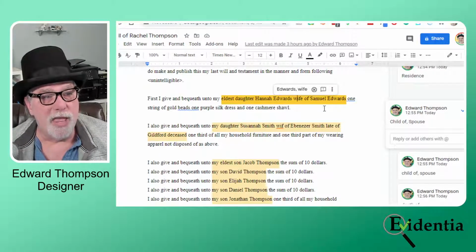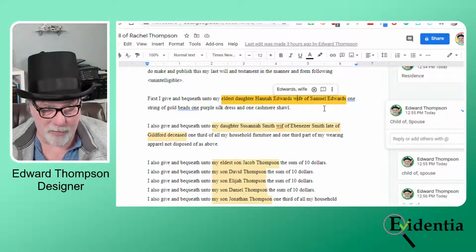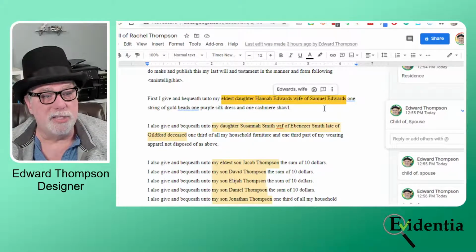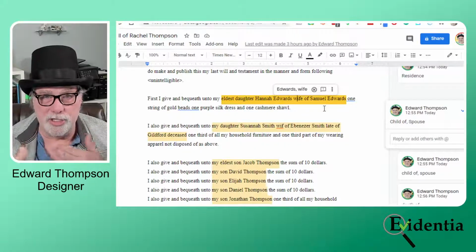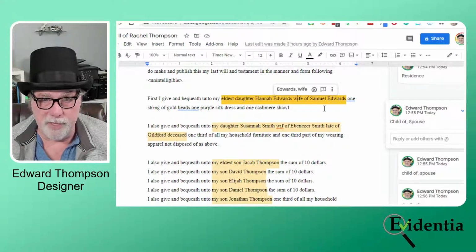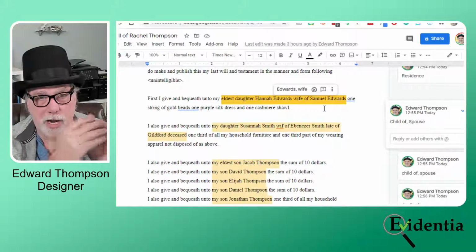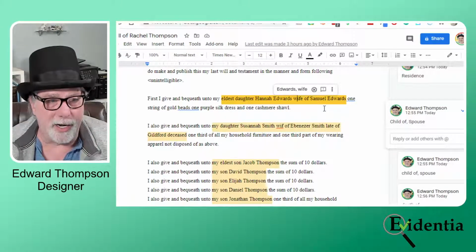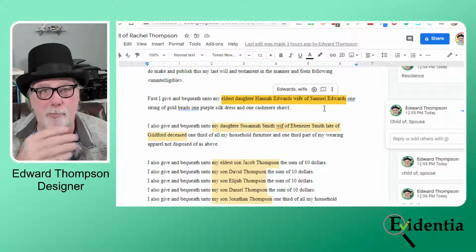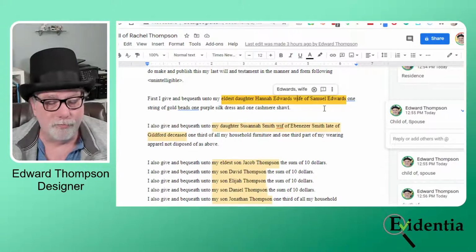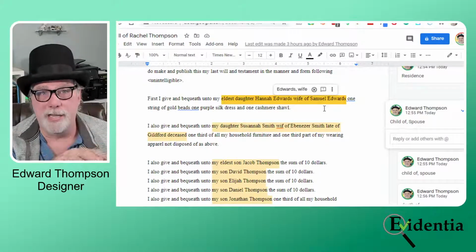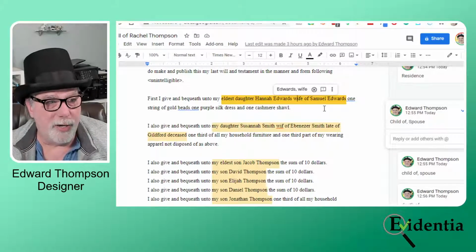Number one, that Hannah Thompson, that would be her maiden name, is the child of Rachel Brown. And remember, in Evidentia, the child-parent relationship is always initiated from the side of the child. The child is, or I am a child of, and then I list the parent. It will display in the correct order. If I bring up the parent, it'll say so-and-so is a parent of the child. But in terms of entering that data, we always go from the child to the parent. So that's one piece of information I'm able to glean from here.